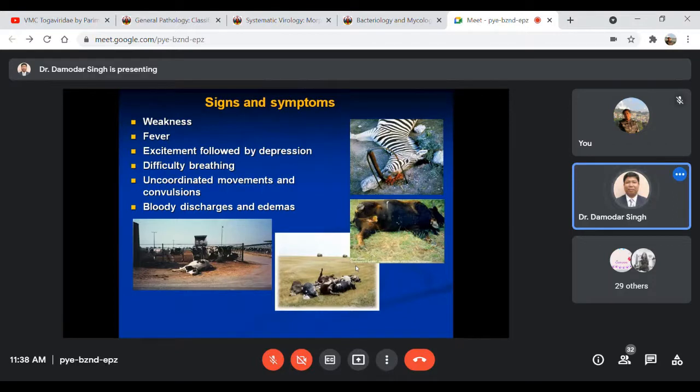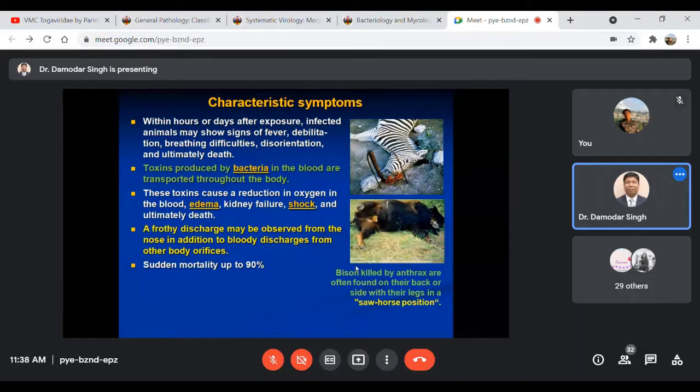One more thing: when you open the carcass, of course it is not advisable, but with very much precaution, if you open it, you will find that the blood is unclotted. That is very important.